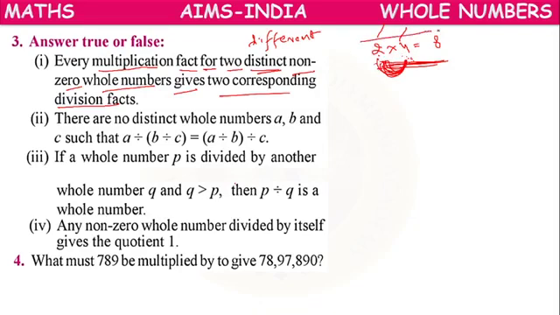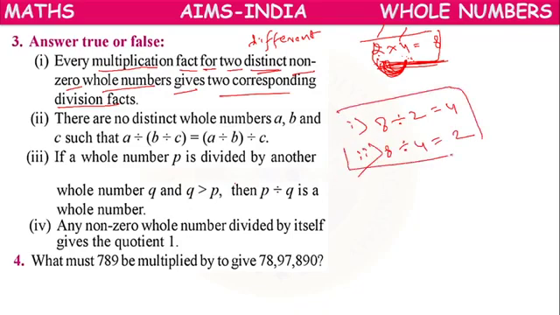This is a multiplication fact. It can be written as 8 divided by 2 equals 4, and 8 divided by 4 equals 2. Means it can be written as two division facts. So this statement is true.